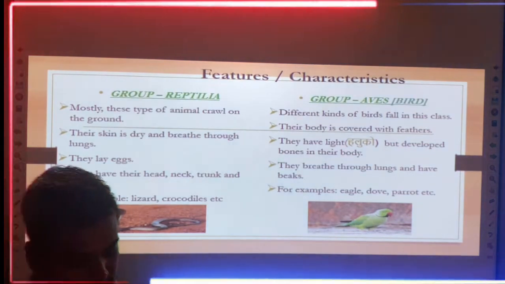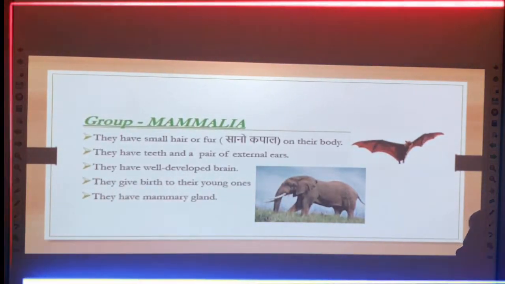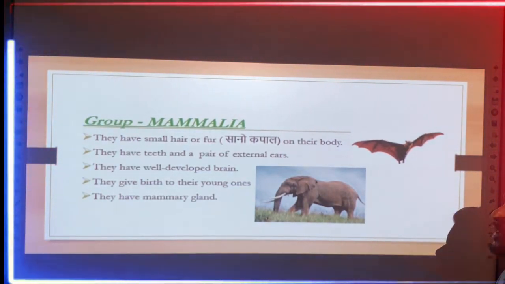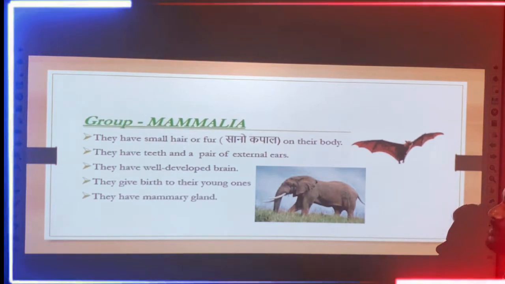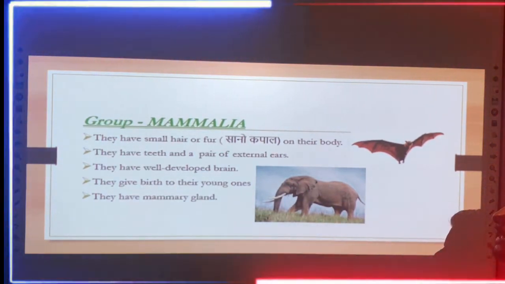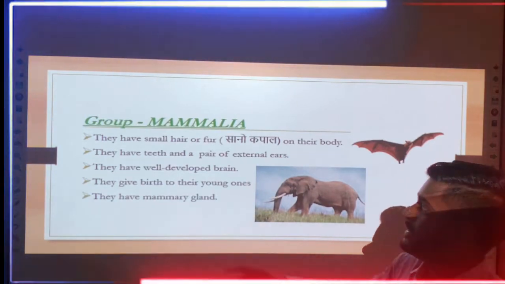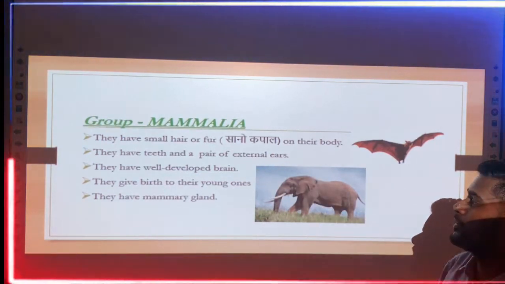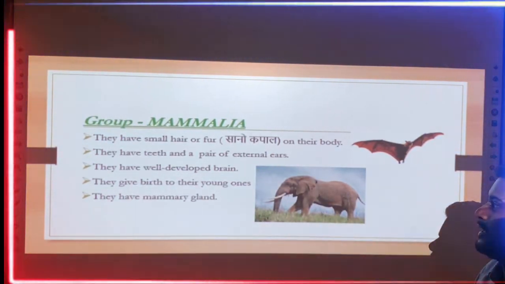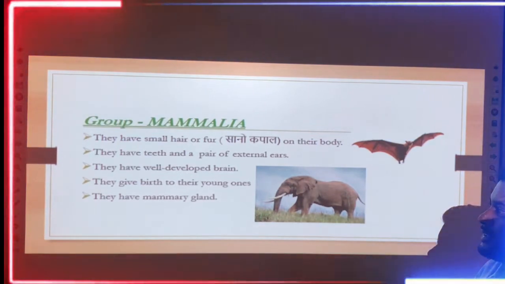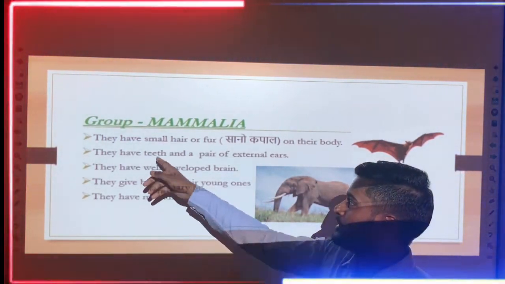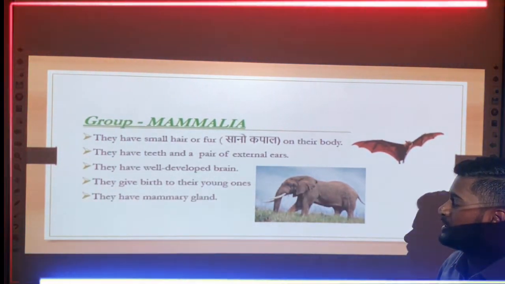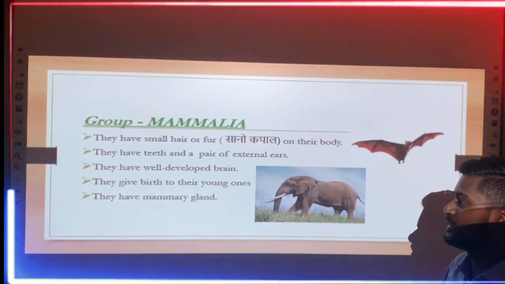And the second slide is related to the last type of the vertebrate animal, that means the Mammalia. So before knowing which one of the animals is Mammalia, you must know the features of Mammalia. So they have small hair on their body. You have seen that some of the animals have small hair on their body surface. And the next point is they have teeth and a pair of external ears. You can see that the elephant has an external ear as well as teeth.